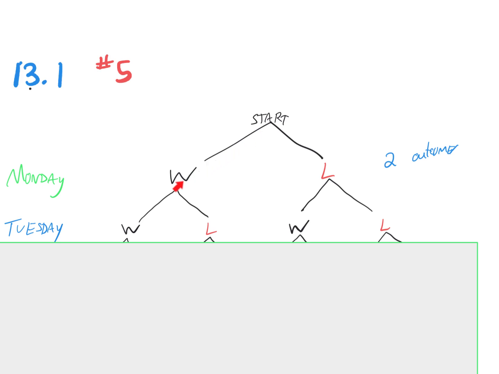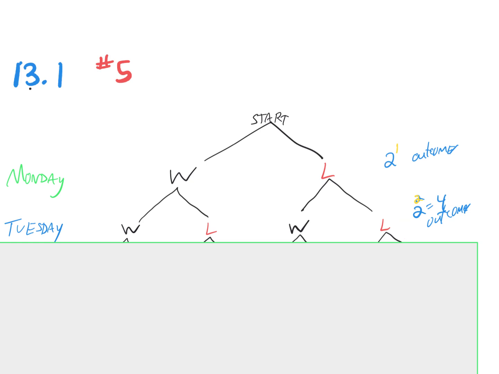if we won on Monday, we could win or lose. If Monday was a loss, we could win or lose. Notice there is win-win, win-lose, lose-win, lose-lose, which is 4 outcomes.